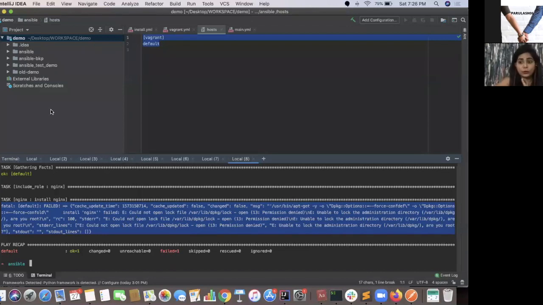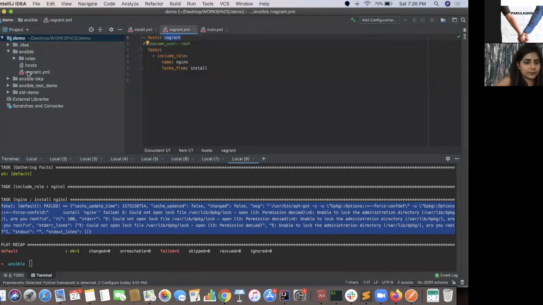Now, if you want to give it root access, or if you want to switch the user, what will you do? You can write become user. If you don't want, you can skip that as well. It is not strictly required, but you can write become user. But adding just become user will not help. You need to add become yes.